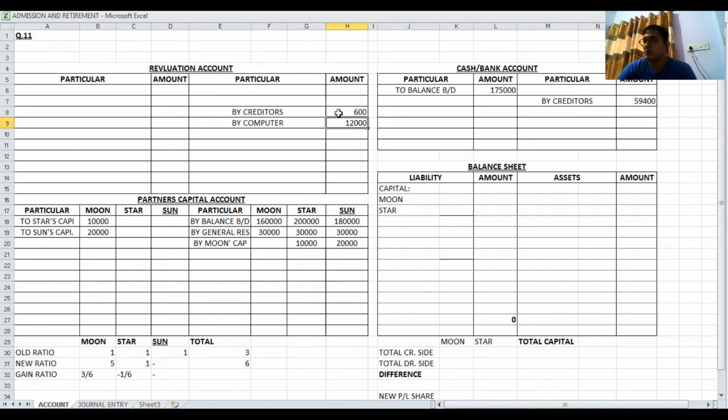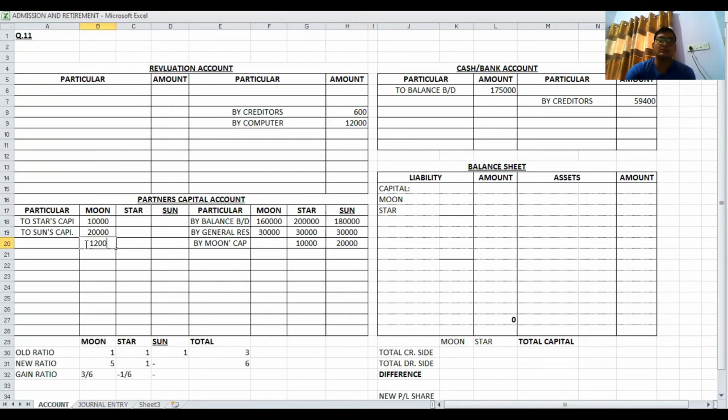But Moon will taken over the computer. Actual the second effect is in asset side as a computer. But this computer is not with the firm. This computer is taken over by Moon. So if any asset taken over by any partner, then such partner is debited.